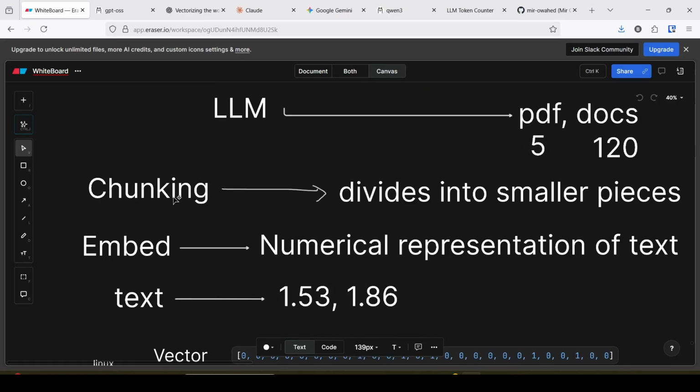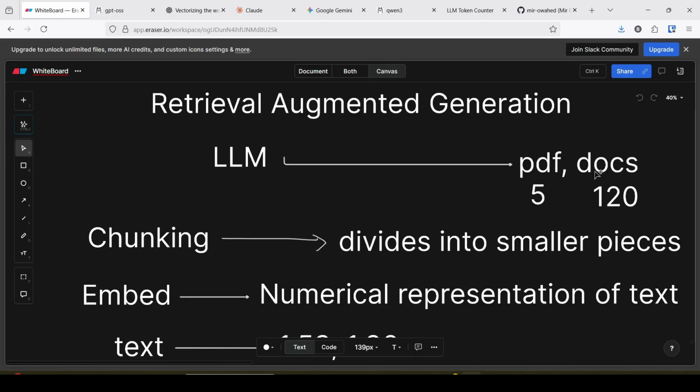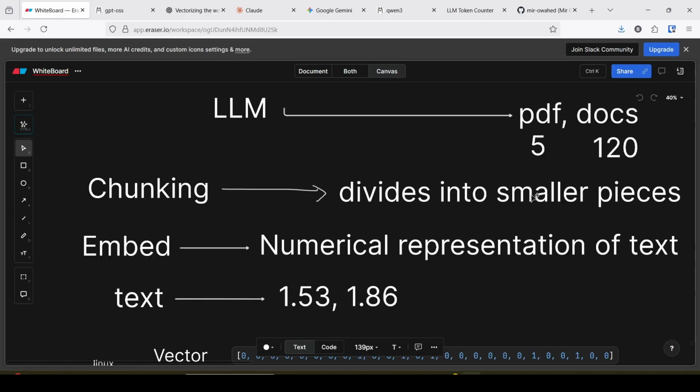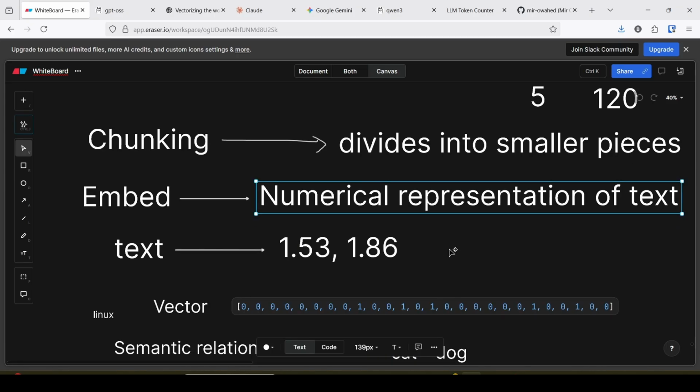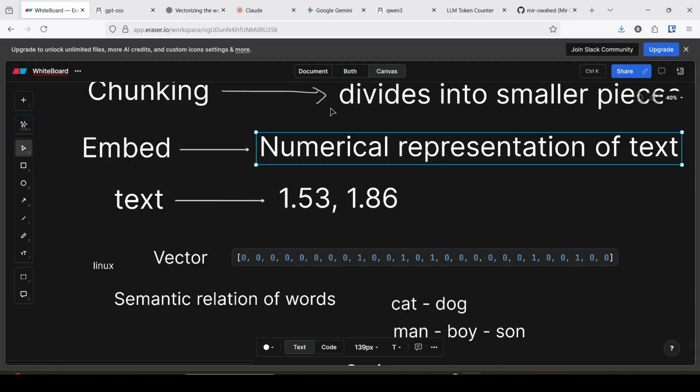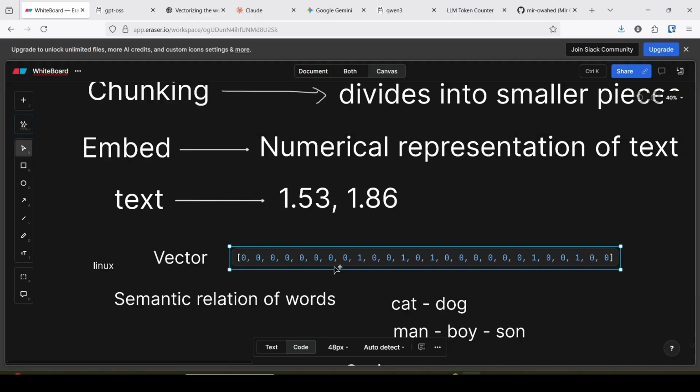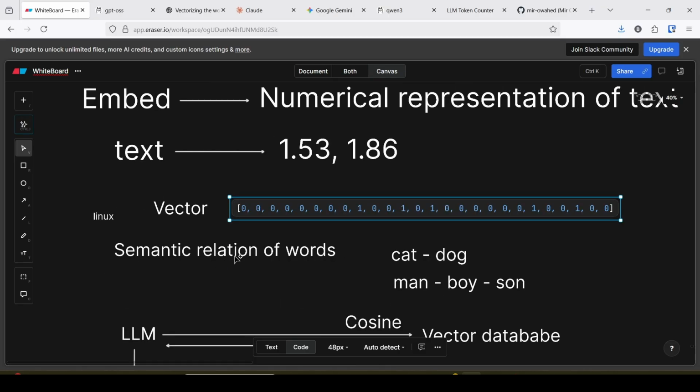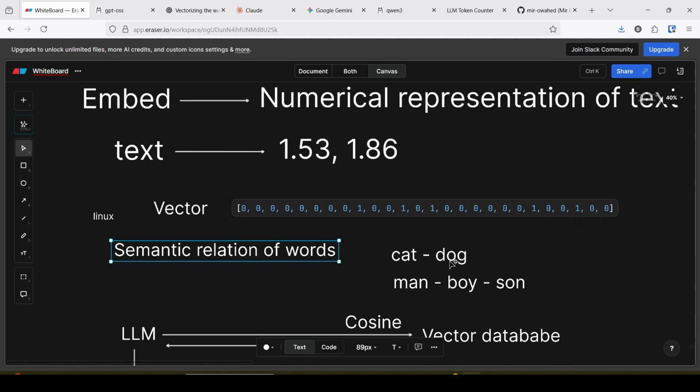Chunking divides your PDF files or documents into smaller pieces for smart use of the context window. Then the small chunks of text are embedded, that is, converted into a numerical representation of that text. A numerical representation looks like this. It is an example, and this is called a vector. Why is the vector created? To know the semantic relation of words. Semantic means, for example, cat is related to dog. These are the same type of words, that is the semantic relation.